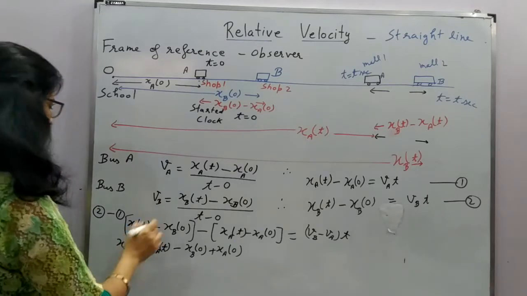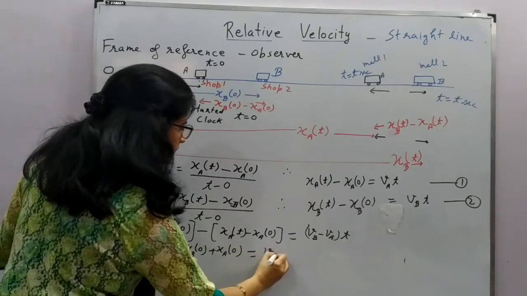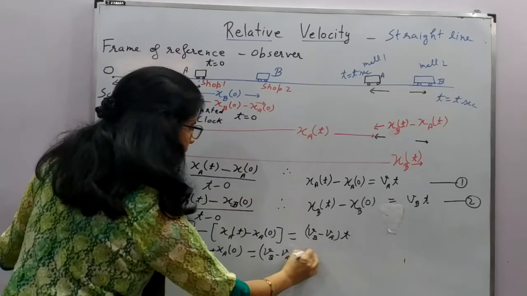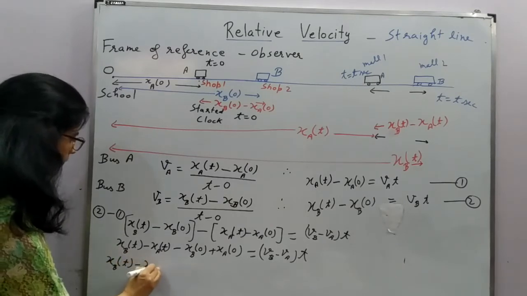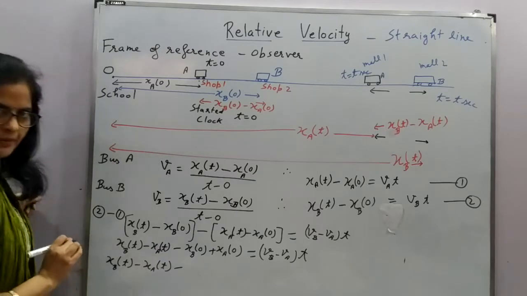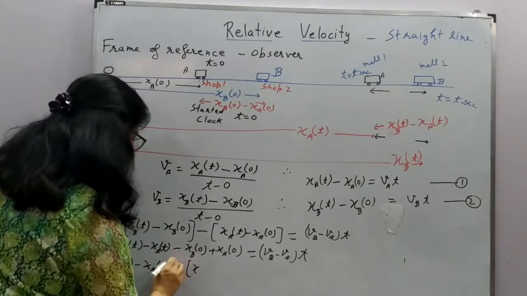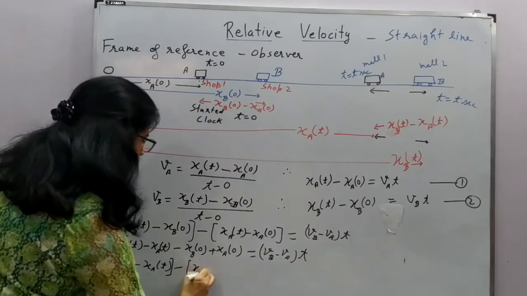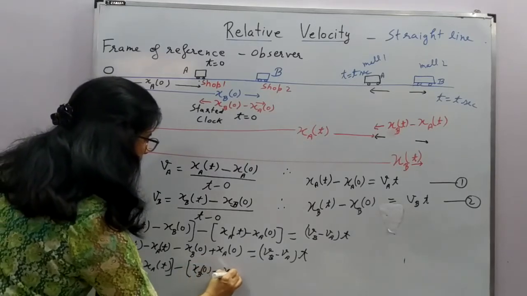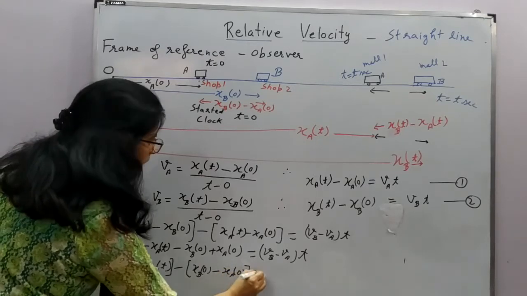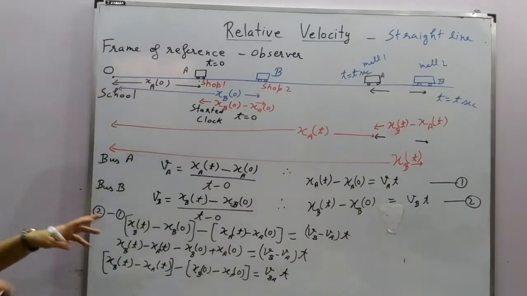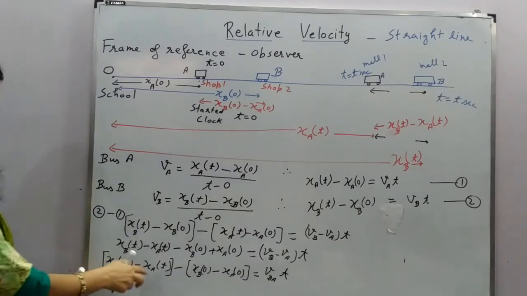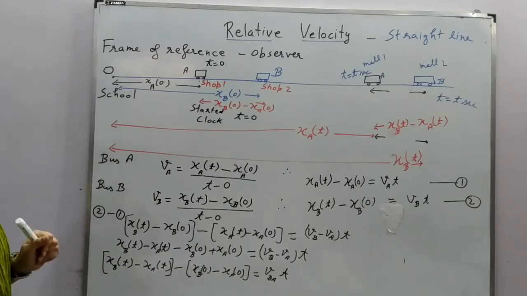If we look at this, we can take minus common from here, and this gives us XB at 0 minus XA at 0, and the right side is called VBA, that is relative velocity of B with respect to A. So XBT minus XAT, what is that?